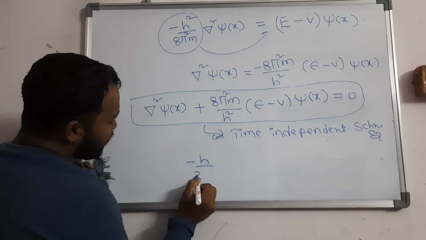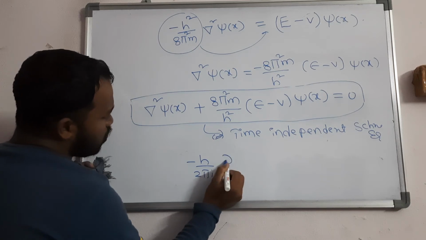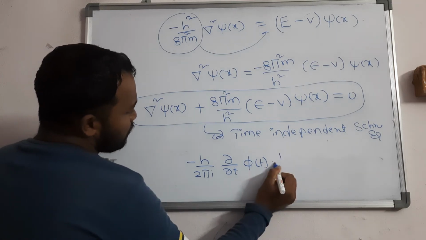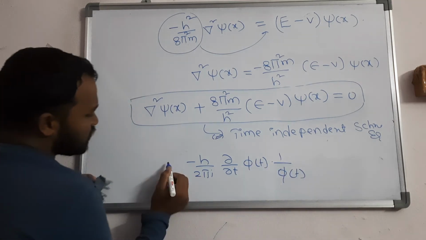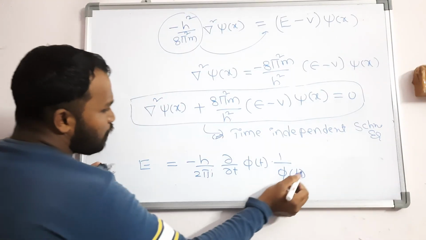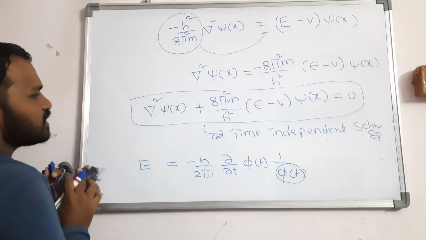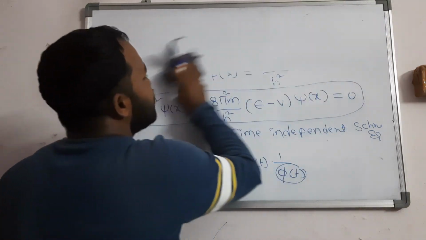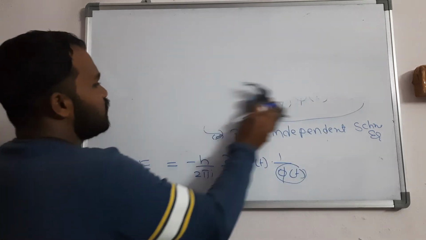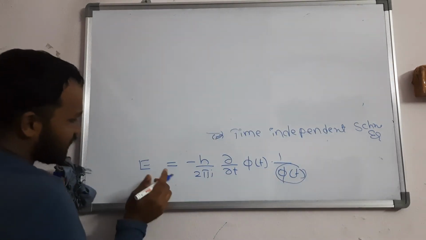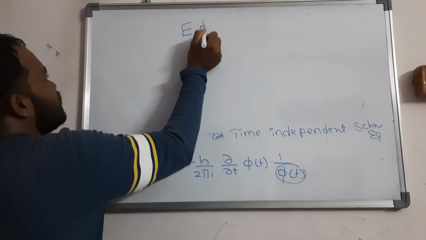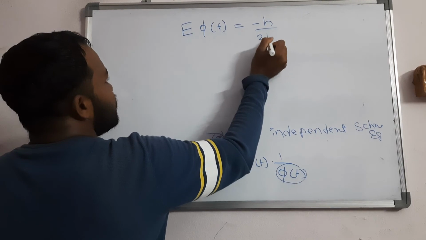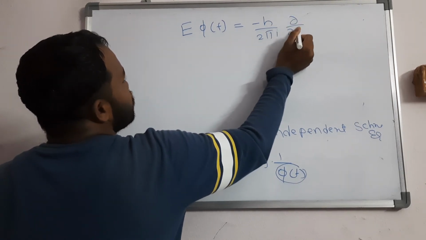Minus h by 2 pi i into dou by dou t into psi of t into 1 by psi of t. This value is what I took? This value is E, right? So if psi of t comes this side, what happens? After writing this, just one more step you should write, that is in terms of energy. That is the time dependent equation. You should write: E into psi of t is equal to minus h by 2 pi i into dou by dou t into psi of t.